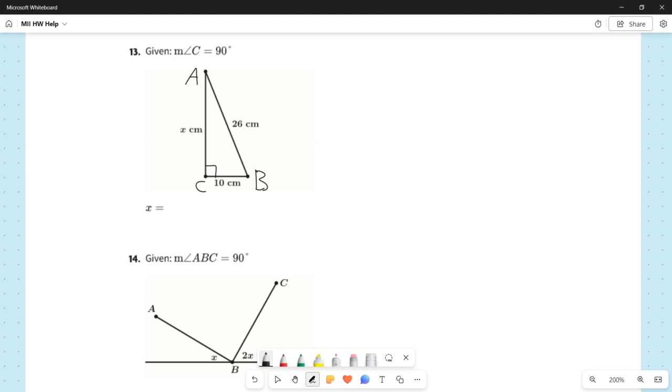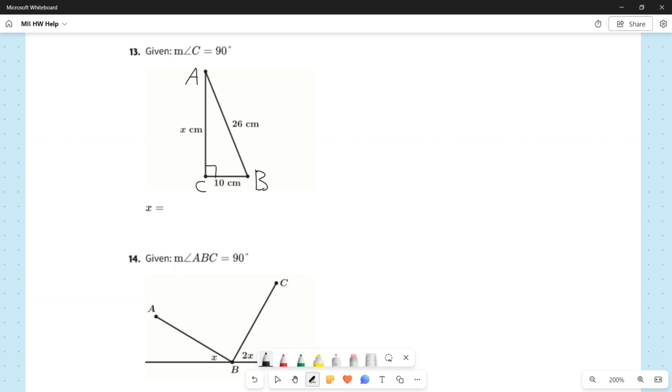That is a huge hint in terms of how we're going to go about solving for x in this situation. We have a right triangle, we know two sides, and we want the third side. When you are in that situation, there is a very famous theorem in geometry, arguably one of the most famous theorems in all of mathematics. Students always have a difficult time pronouncing it. It is the Pythagorean theorem.